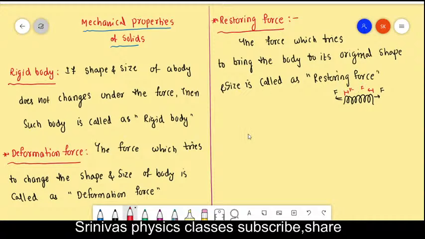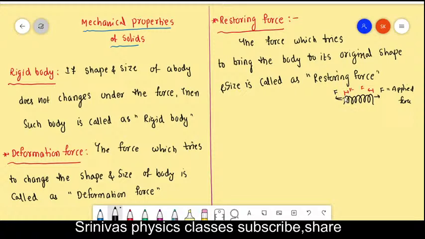The force which tries to bring the body to its original shape and size is called the restoring force. For example, the spring elongates a certain amount and then it will be at rest. If the applied force F is more, the deformation force is more, and the length increases.